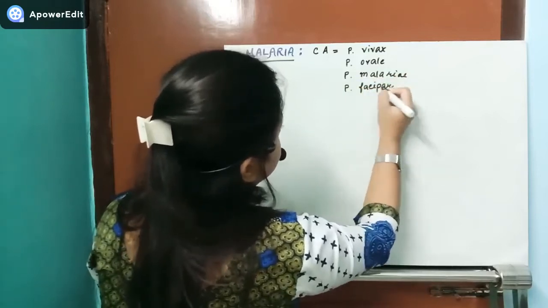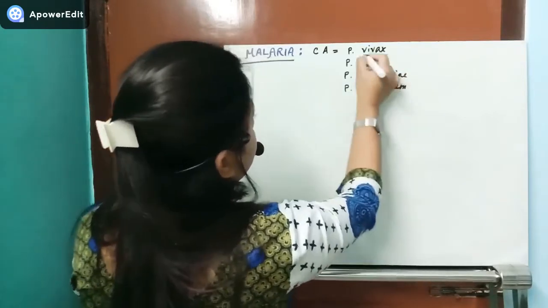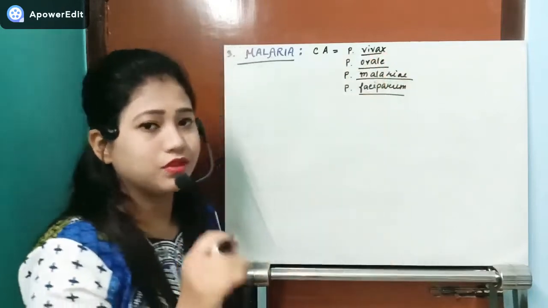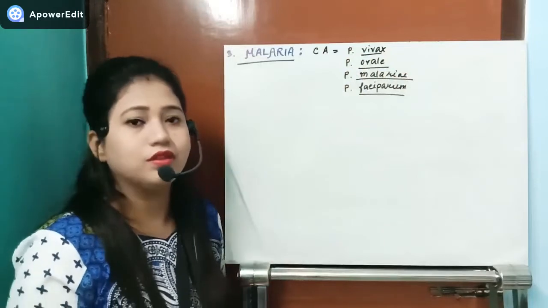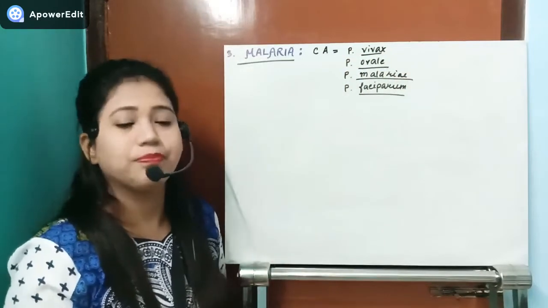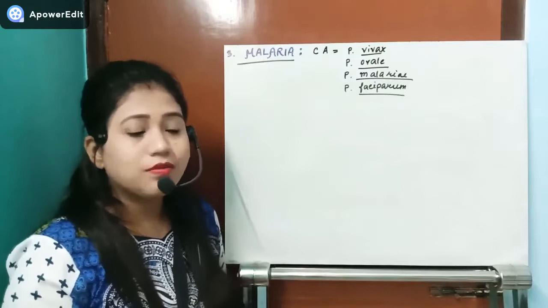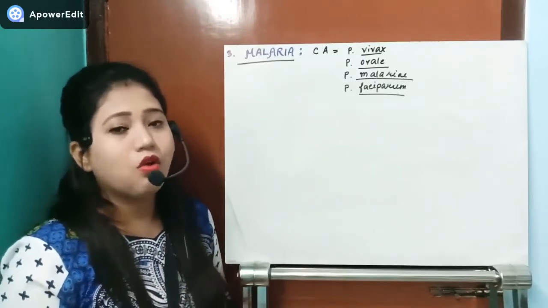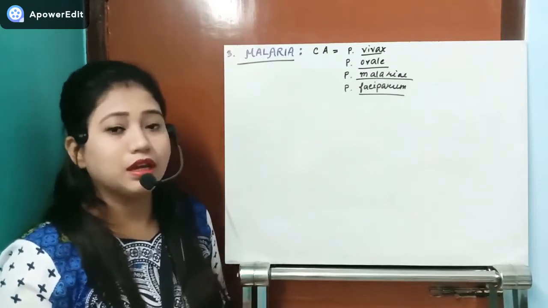So these are the specific names, and Plasmodium is the generic name. I have written just the generic name. So in the case of the Plasmodium genus, they cause the disease malaria.